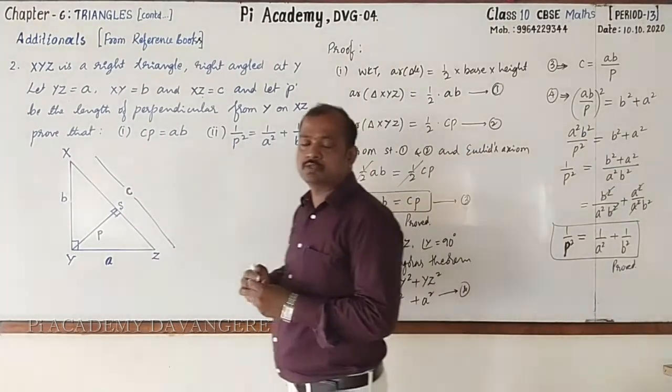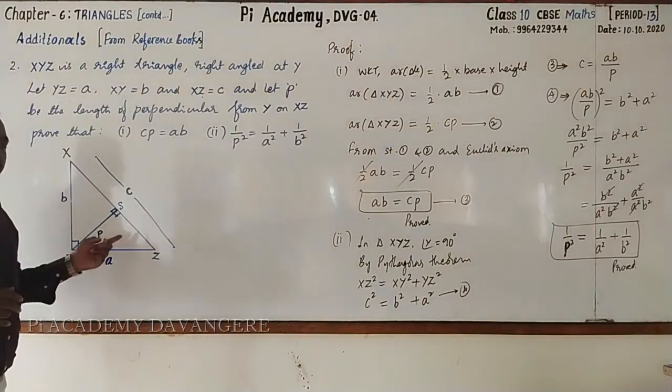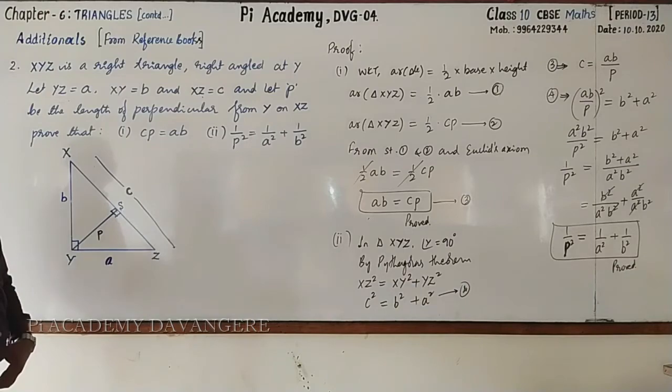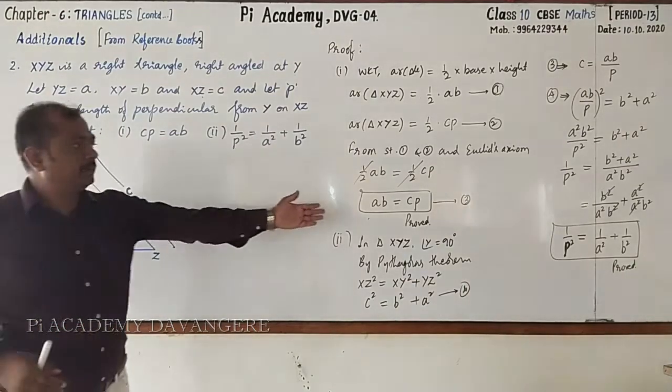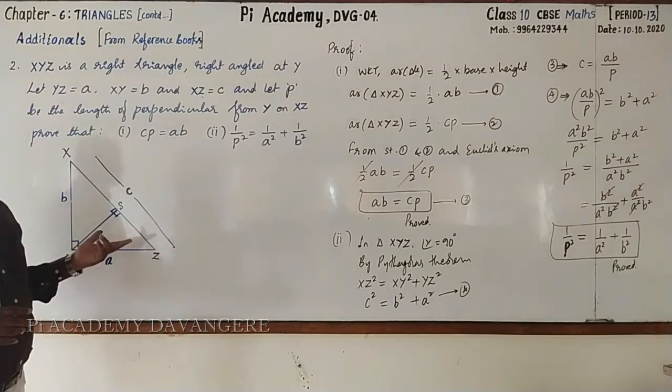Hope that you have understood the statement. Again I have been telling, it's very simple. Take the area of triangle in two different ways. Then you will get AB equal to CP. And for the second one, use Pythagoras theorem.